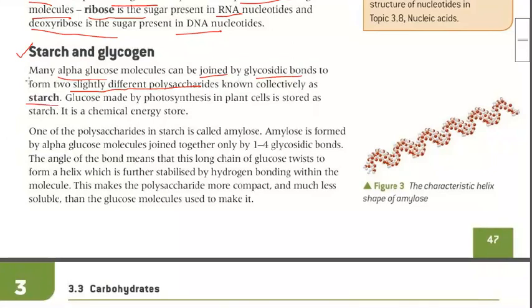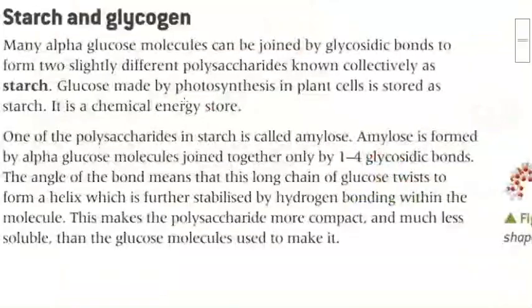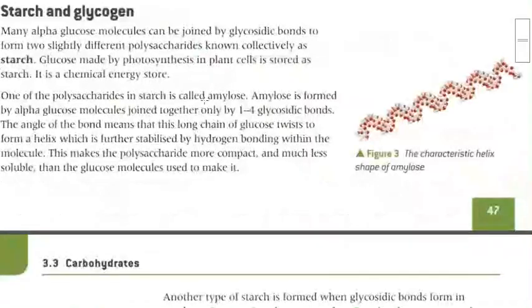When they combine together in a very long chain, the alpha glucose molecules are joined by glycosidic bonds to form 2 slightly different polysaccharide chains, and these are known as starch. Glucose made by photosynthesis in plants is stored as starch, and it is a chemical energy store. Clear? Any doubt in this?